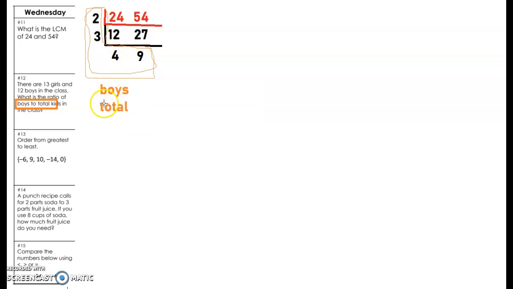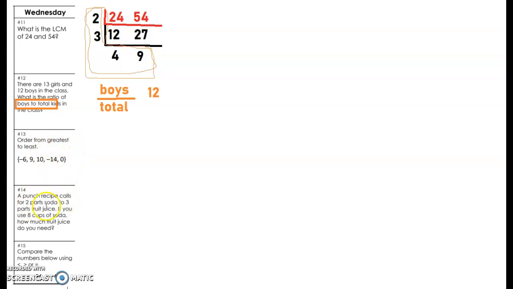So how many boys are there? It says 13 girls and 12 boys. So you know your first one's going to be 12. And on the bottom, how many total kids are there? You guys can figure that out on your own. Next one, order from greatest to least. Try your best. I'm not going to help you on that one.